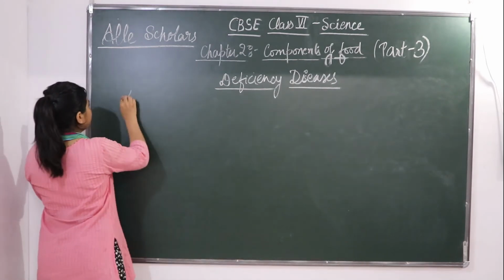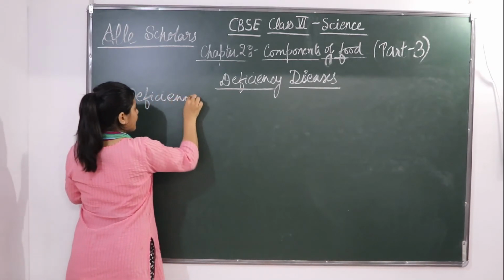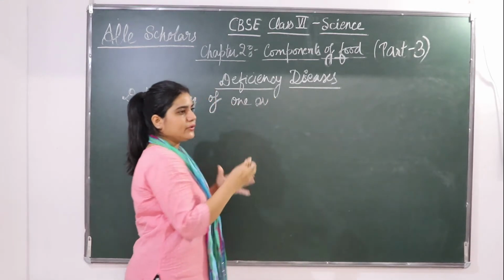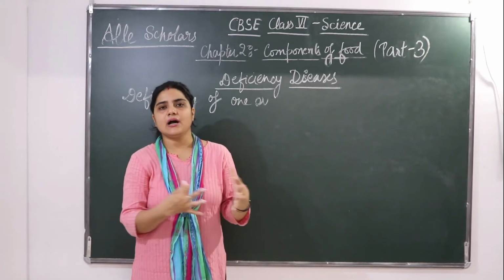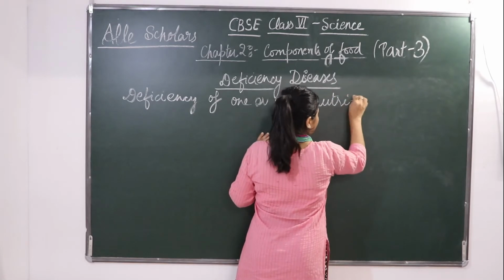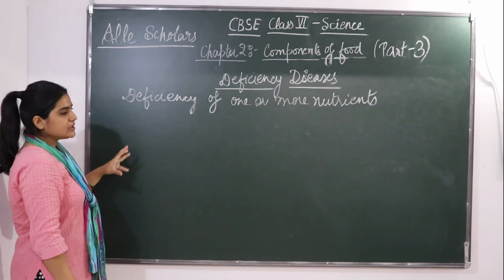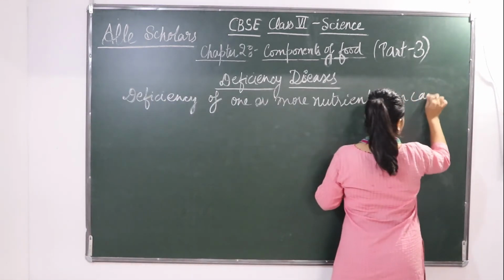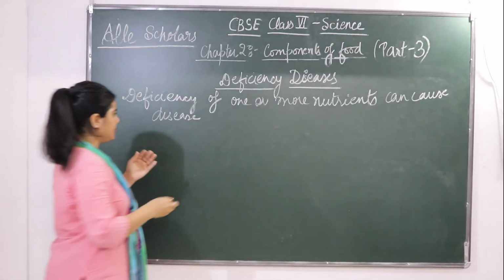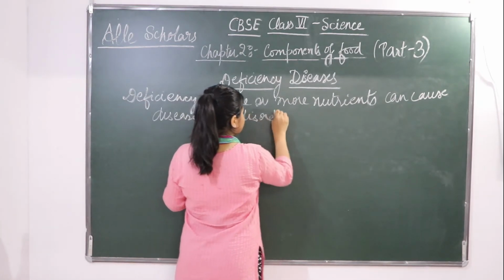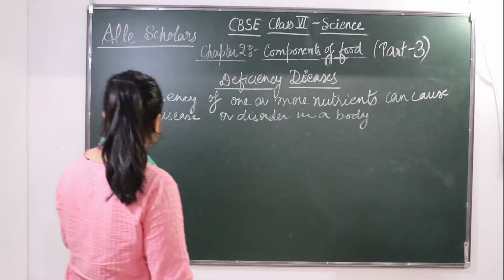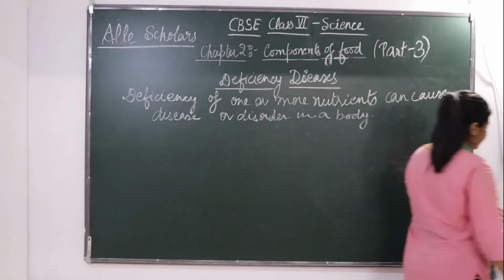So deficiency of one or more nutrients. कभी किसी एक particular nutrient में, किसी में protein lag behind है, किसी में carbohydrate और protein दोनों की deficiency है. तो deficiency of one or more nutrients can cause disease, or it can cause some disorder in our body.